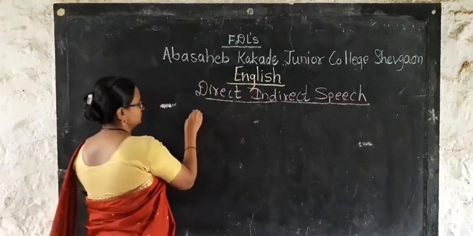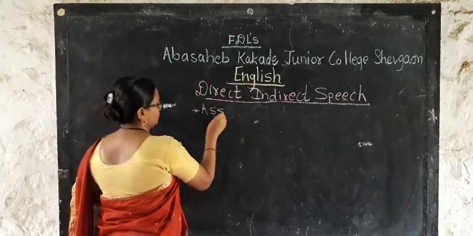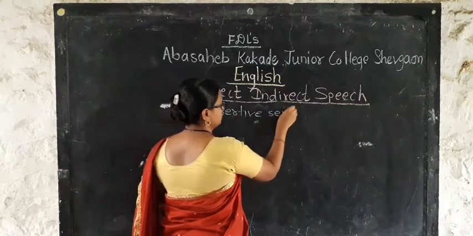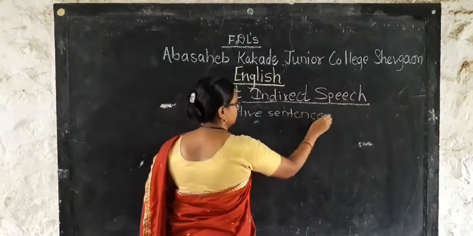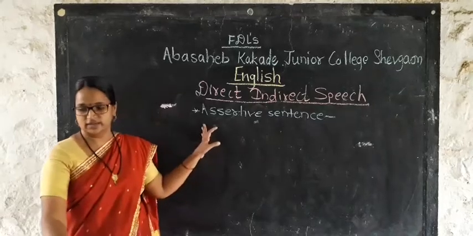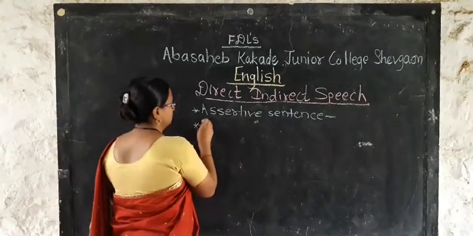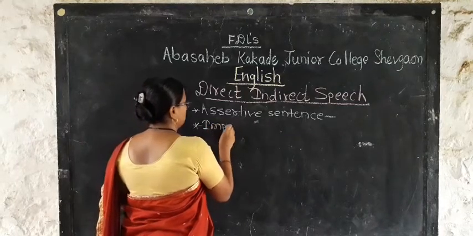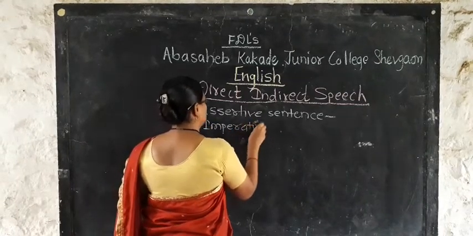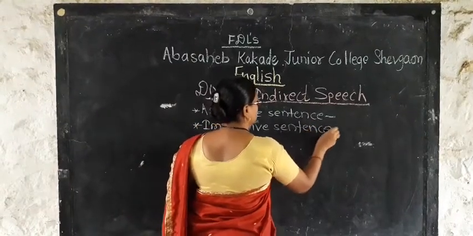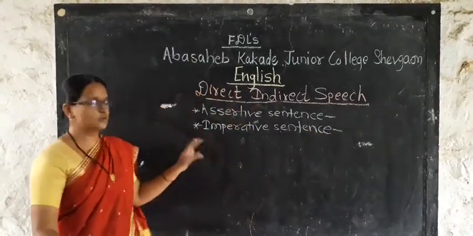First one is assertive sentence. Then we have imperative sentence.